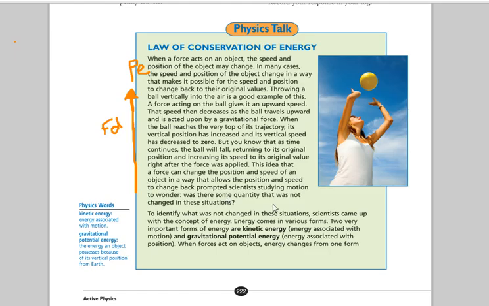Now we know in a perfect world, there is no such thing as a perfect world, and so there's other energy transformations that go on there, such as the friction between the ball and the air. And so whenever we look at real world situations, all of the energy that we started with over here, we're not going to end with that, so it's not going to end with the exact same velocity on the other side. But theoretically, that's what this is saying here, that the ball does not lose energy. And so that is the law of conservation of energy. Energy is not lost in a system.